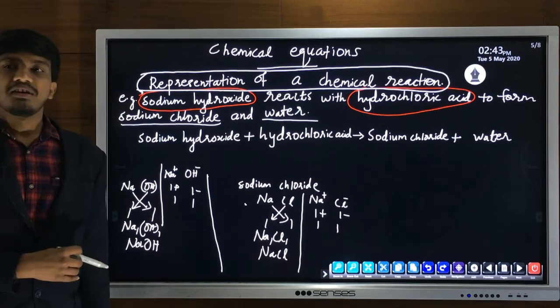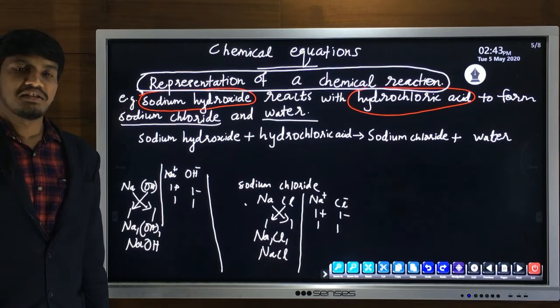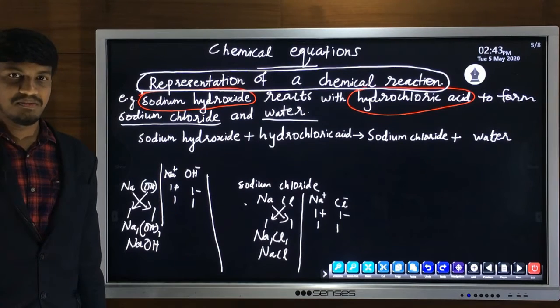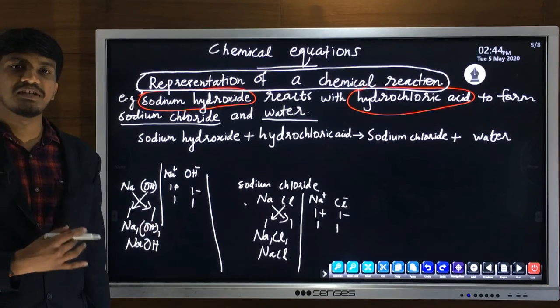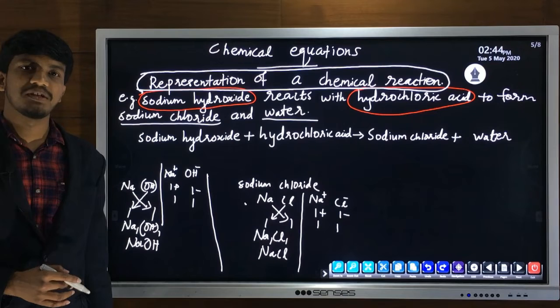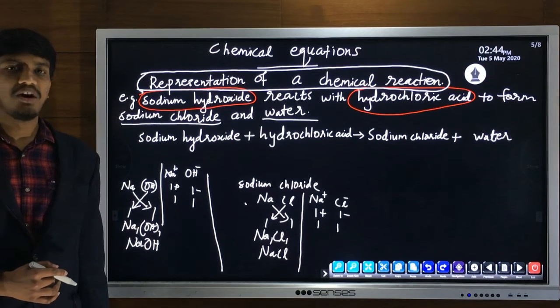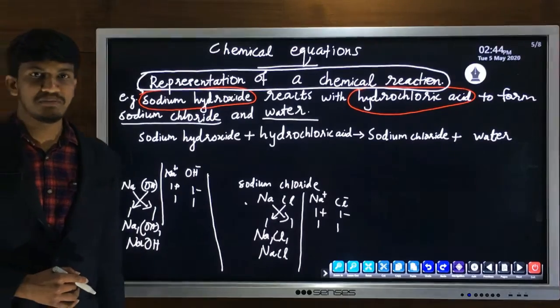That is, we convert a chemical reaction into the form of an equation. So we convert the given chemical reaction in the form of symbols or chemical formulae of the reactants and products involved.